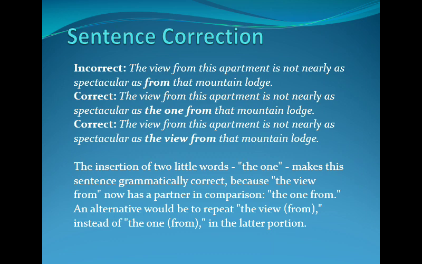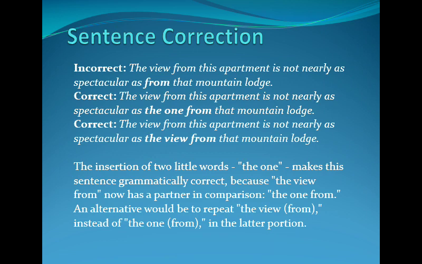So now the comparison that you are doing over here is you are standing in an apartment and there is a view, and then another person is standing at a mountain lodge and there is a view from there. But in the incorrect sentence, they are comparing the view to a mountain lodge. How can you compare a view to a mountain lodge? That's absolutely wrong. You need to compare the view from the apartment to the view from the mountain lodge.